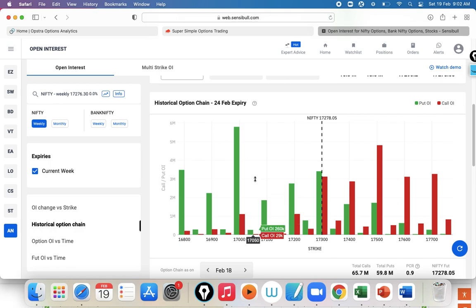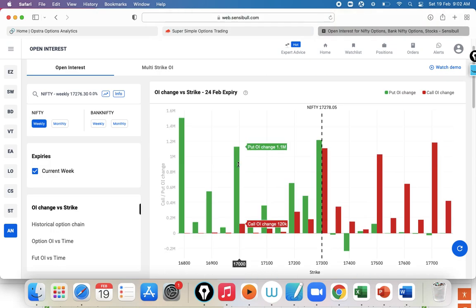This is open interest. Open interest is mainly for a swing trader whose vision is, I will be in the trade for the next 2 to 3 days. Just see the open interest and change your views accordingly. So if you're an intraday trader, just see change in open interest and take a trade accordingly. So this is a brief introduction to open interest and change in open interest.